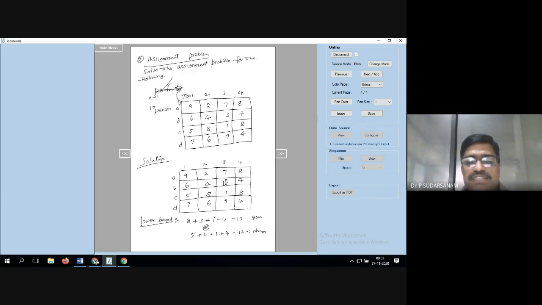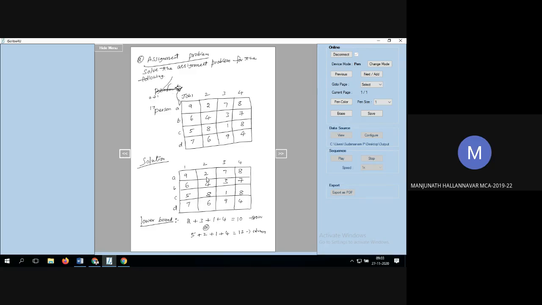So what the textbook has done is nothing but one more step. I did it now, so no need to write it here. Now this column you have taken and this column also you have taken. Once you take this, Manjunath, are you getting what I'm saying? Yes, sir.